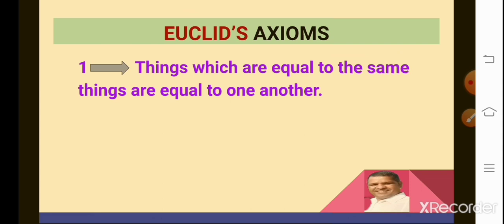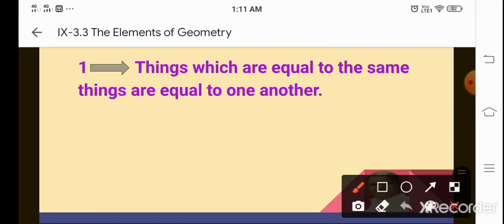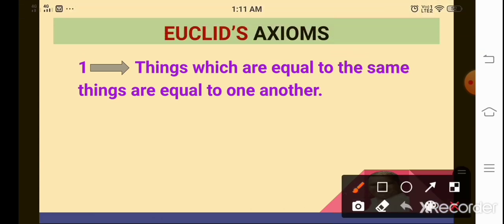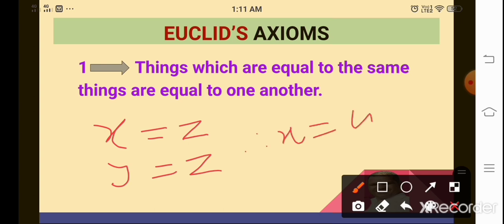Suppose we take the things as x and y, which are equal to the same thing, that is z. So if x equals z and y equals z, then x equals y. This is the first axiom of Euclid.